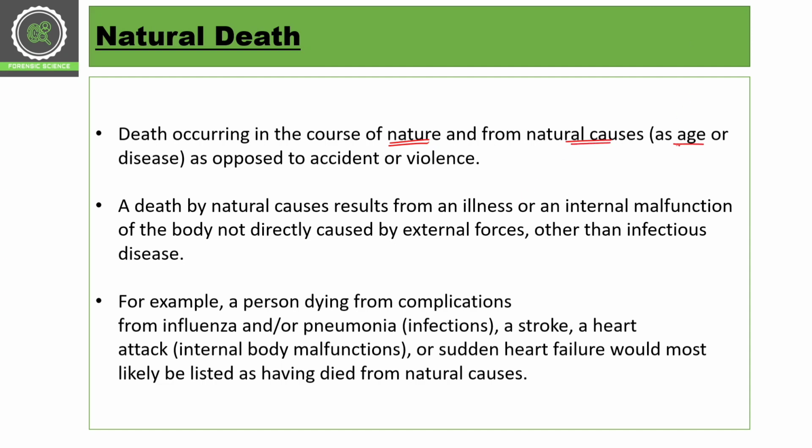For example, age, some disease, etc., as opposed to some accident or violence. So, if there is any death which is not a result of some accident or violence, and if it comes because of some age and some long term or short term disease, then that type of death is natural death. Okay, a death by nature is caused because of some illness, some internal malfunction of the body, which is not directly caused by the external forces other than infectious diseases. Okay, so that type of death is natural death.